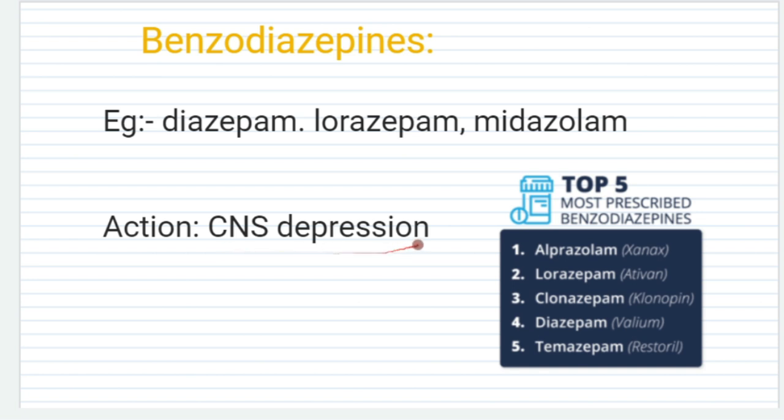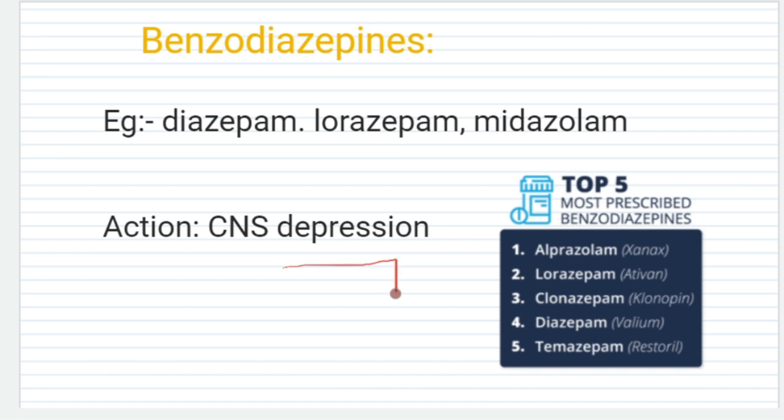So it will reduce all central nervous activities. That means CNS depression. And here are the top 5 benzodiazepines: alprazolam, lorazepam, clonazepam, diazepam, temazepam. These are the most commonly used benzodiazepines.